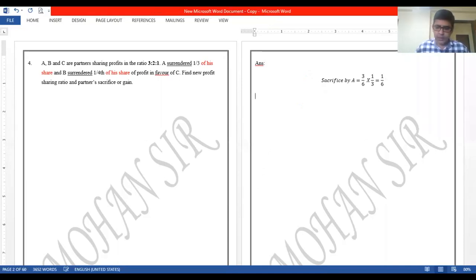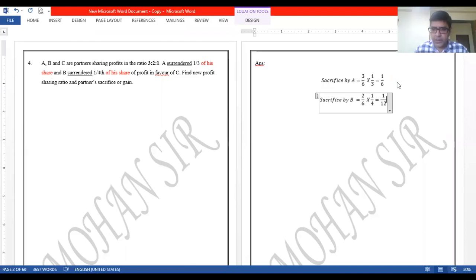In the same way, let us calculate sacrifice by B. B surrendered 1/4 of his share, so that will be equal to B's share right now, it is 2/6, right? Multiplied by his sacrifice, 1/4 of his share. So let us calculate this. It will be 1/12. Correct. So this is the sacrifice by A and B.